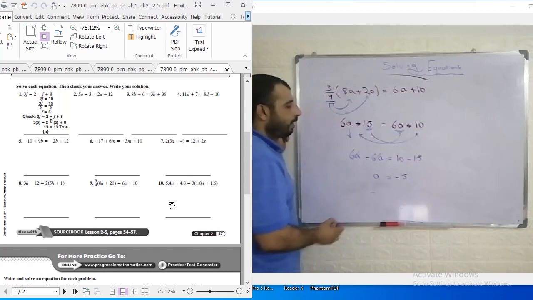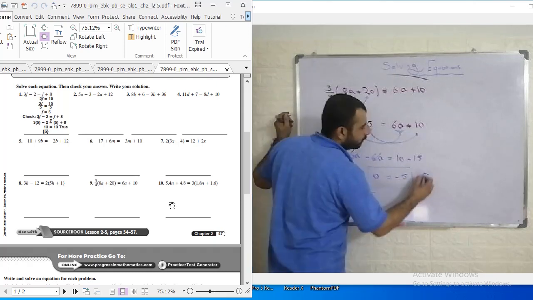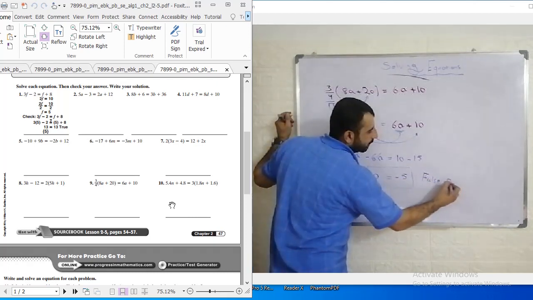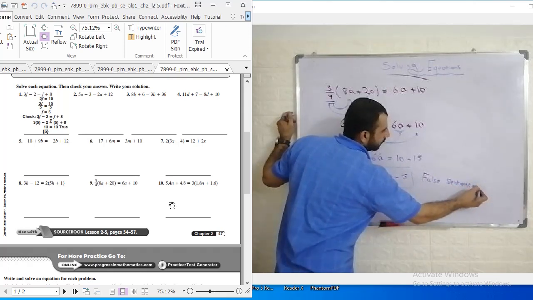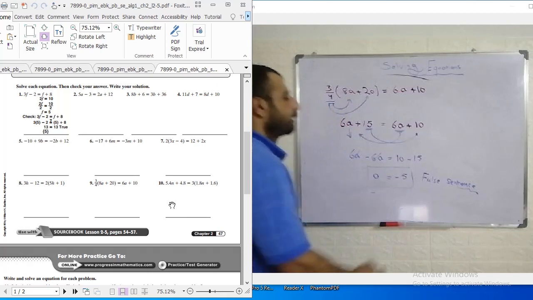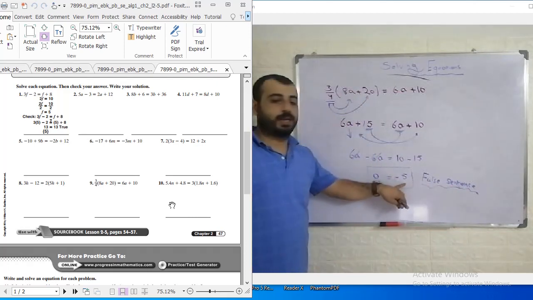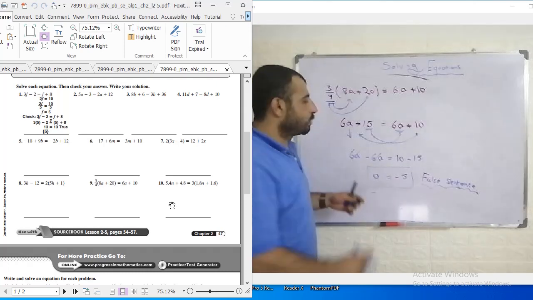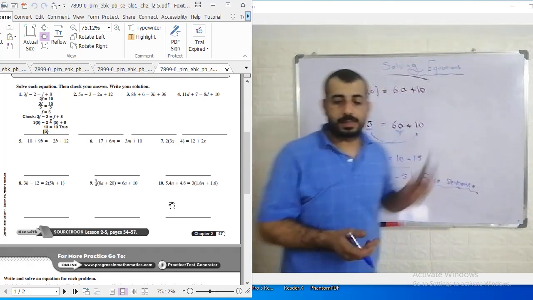Negative 5. But as we say, this is called a false sentence. No way for 0 to be equal to negative 5. That's what the question is trying to tell us.